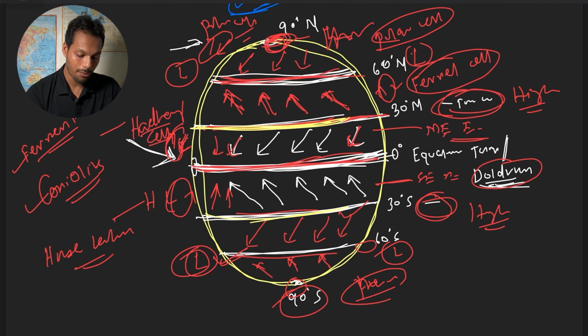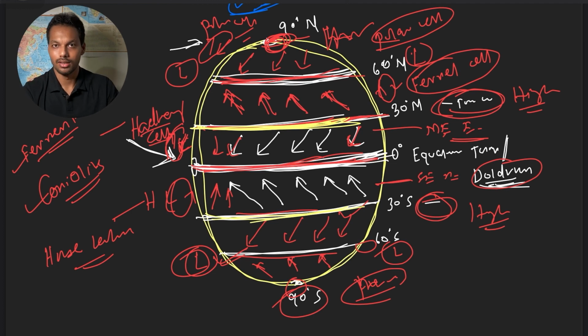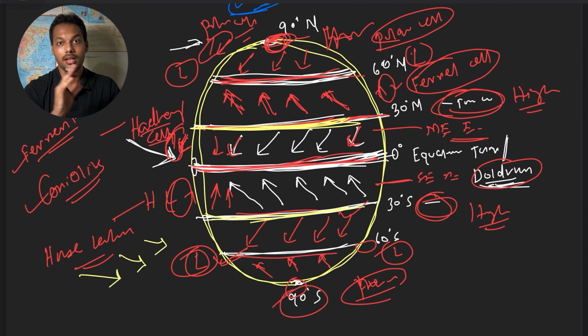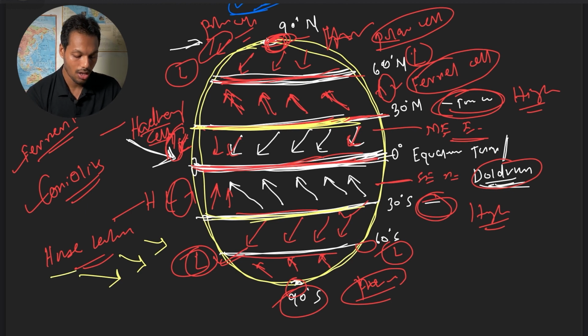When they reached the subtropical high in both north and south, there was very little wind movement. So they had to drop their horses, which they traded, into the ocean to move their boat. If the boat is lighter, it will move easily. That's why they are called horse latitude.